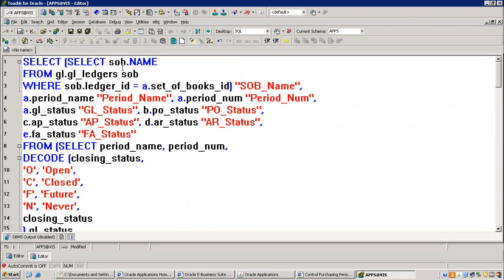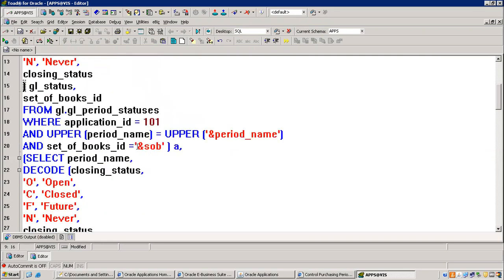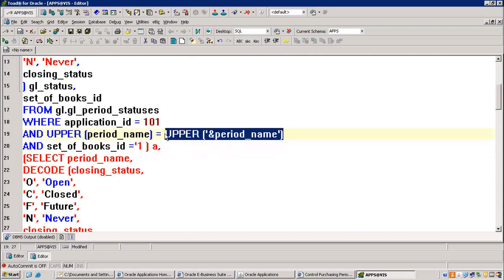Check, are there any modifications required here? So GL ledgers, ledger name like Vision Operations we have given, right? And then from GL we can check application ID 101. Set of books ID, everywhere for Vision Operations, the set of books ID is 1. And your period name is like month and year. We have to give month and year, that is January 2023.